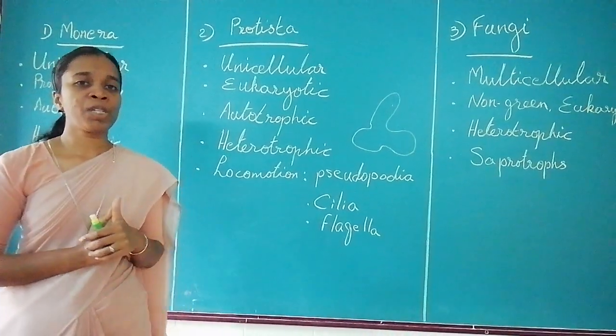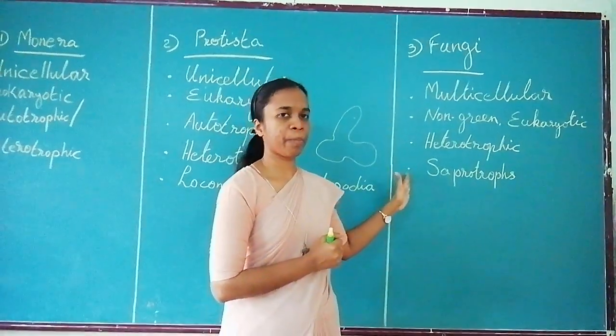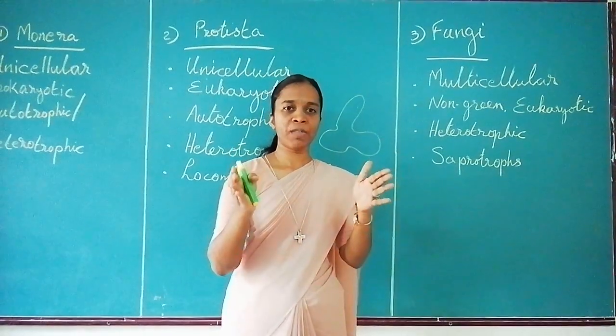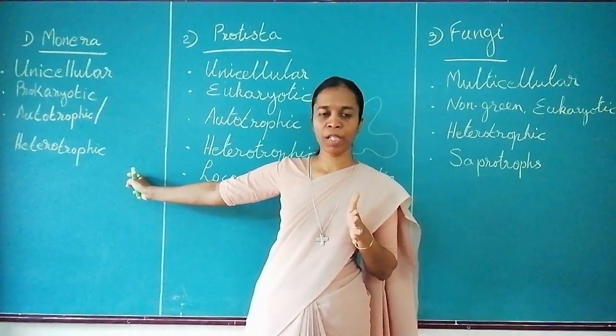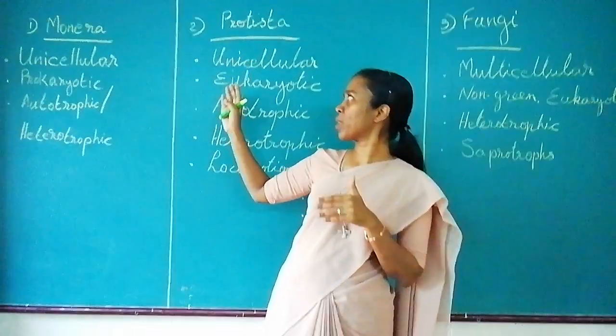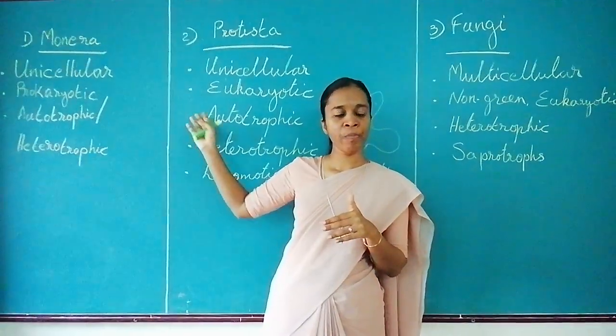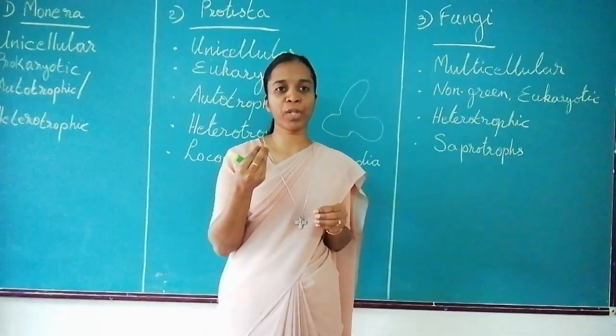Now we shall go to the third kingdom, that is kingdom Fungi. We have seen that all the prokaryotes come under kingdom Monera. If they have a eukaryotic cell, they are unicellular or multicellular. So all the unicellular came under kingdom Protista. And if they are multicellular, then here we consider the criteria of mode of nutrition.